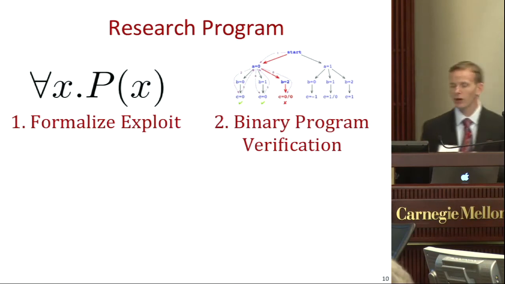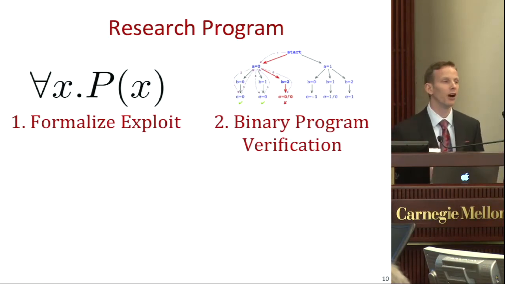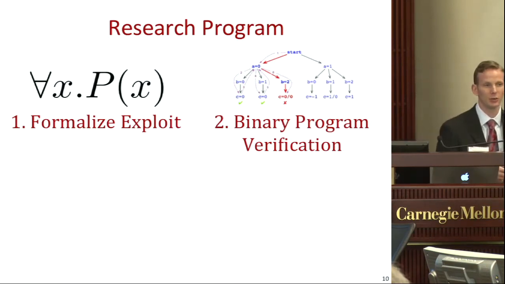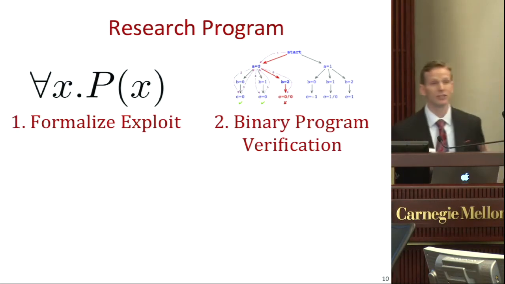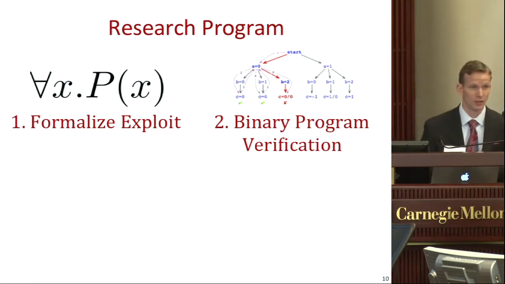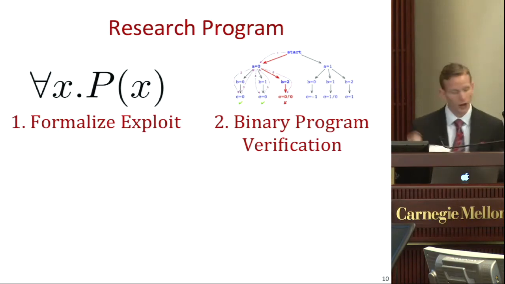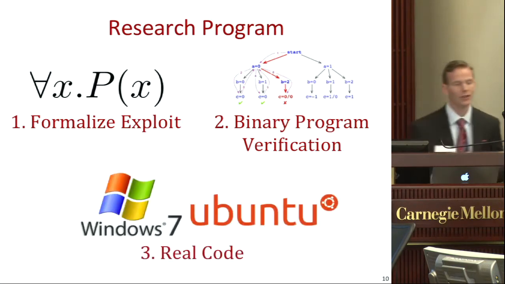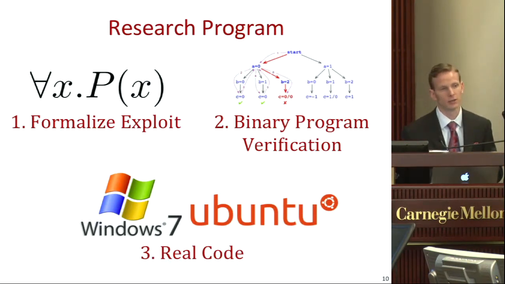Now, the reason we want to formalize these is we want to bring to bear automatic program verification techniques. We want to be able to, as my calculus teacher used to say, do plug and chug, where once we have the property that we want to check, we want to check to see whether programs have this property. And finally, the most important thing to me is to have our techniques work on real code.